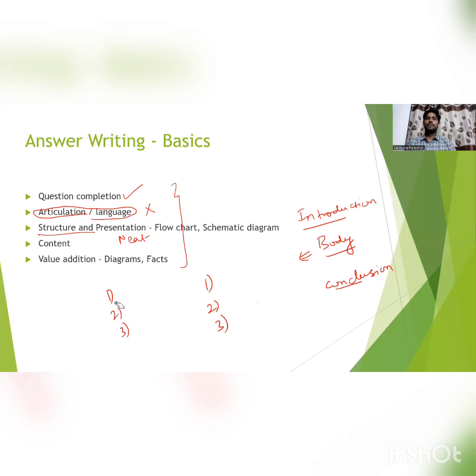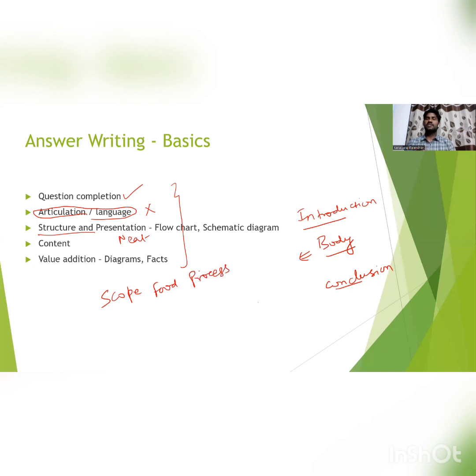And one more thing, while listing out the points, always try to organize your points, the content. For example, we can take one question in paper 2 in the horticulture area, the scope of food processing industries in India.